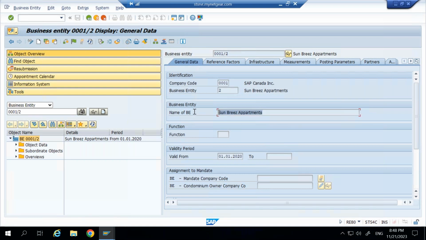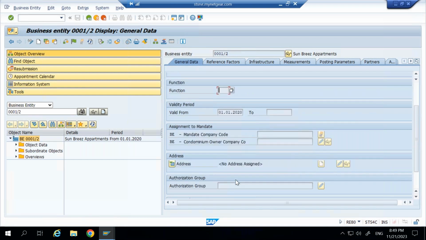This is the name of the business entity. Functions we can maintain here, what purpose we are using this business entity for. Let's say is it residential, is it commercial, is it retail, what exactly it is. From which date it is valid. When it was constructed is a different matter, but when exactly it was ready to rent out. So this is valid from, and all assignments we can manage here.